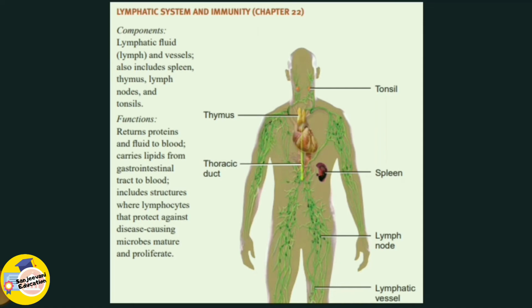Lymphocytes are similar to the white blood cells, which are created by the lymphatic system. And so basically this means that wherever the disease-causing microbes are proliferating, that means increasing, it forms a structure around it so that our body can fight against it.